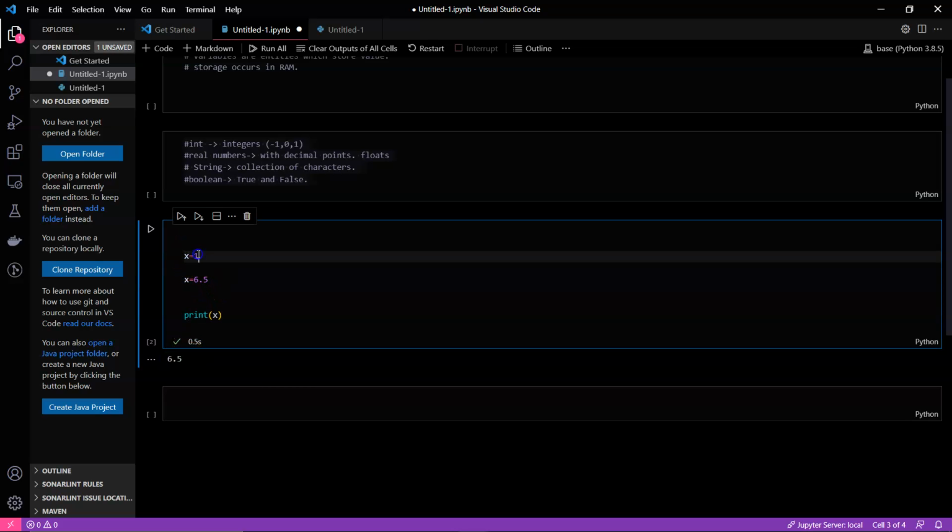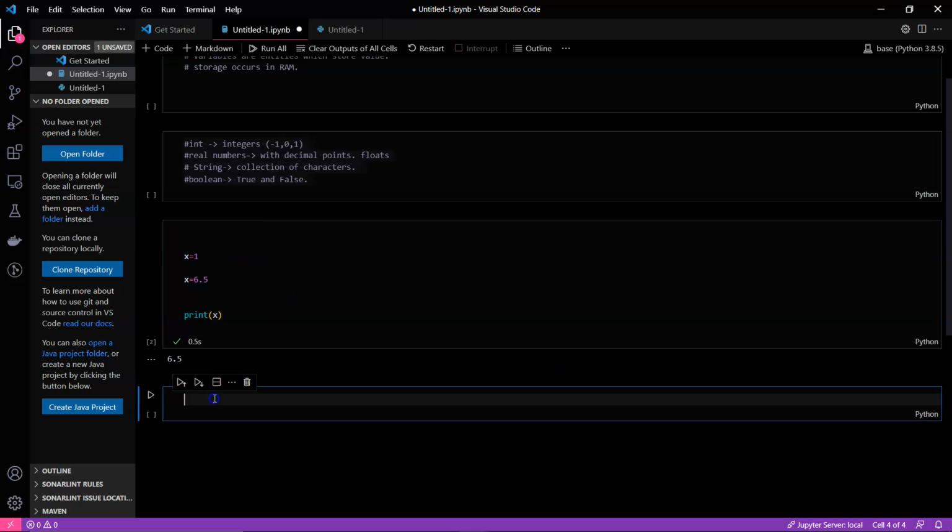So whenever you are using a variable and assigning a particular value, and you don't want to change the value, then you should always change the variable name. We saw that floats are decimals and integers are just numbers without decimals. They can be negative, they can be positive.